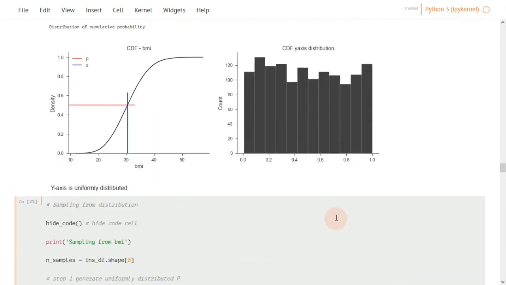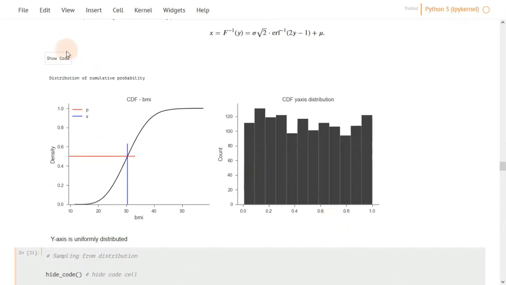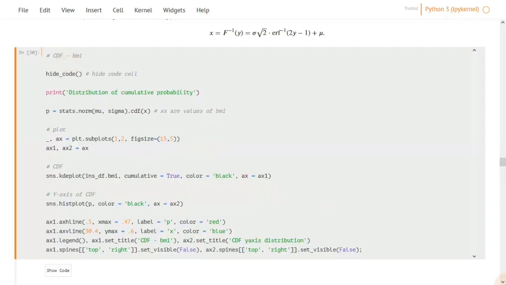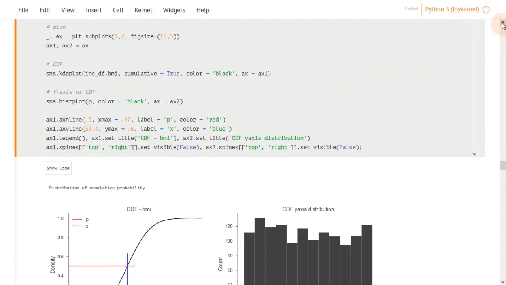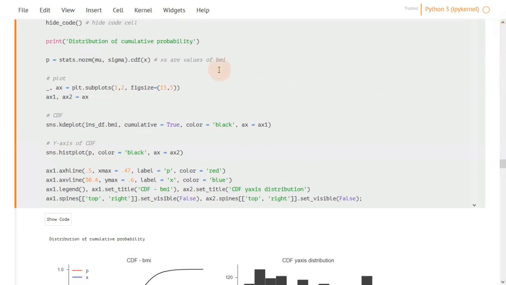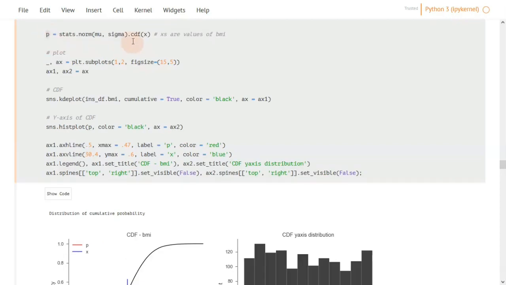Okay, this is actually also the same. When we sample, here when we wanted to prove that the y-axis is actually uniformly distributed, we calculated P using the cumulative distribution function evaluated at each value of x, establishing a normal distribution, passing to it the parameter of the distribution, and evaluating it at each value of x. So we get the p's, then we plot the p's and see their distribution along the y-axis, and we see that it is uniformly distributed.